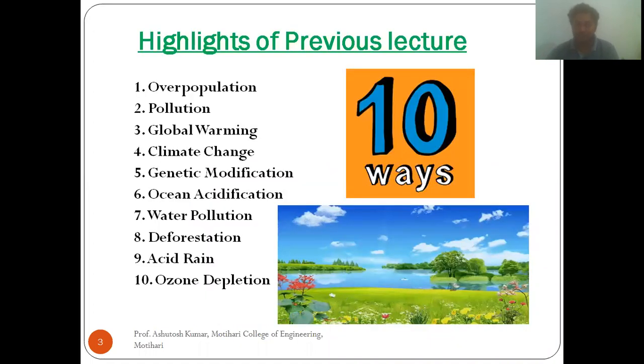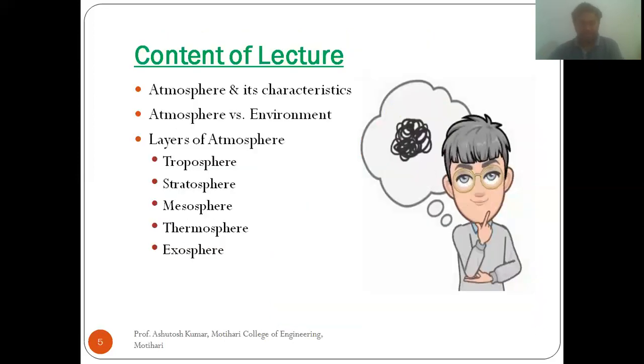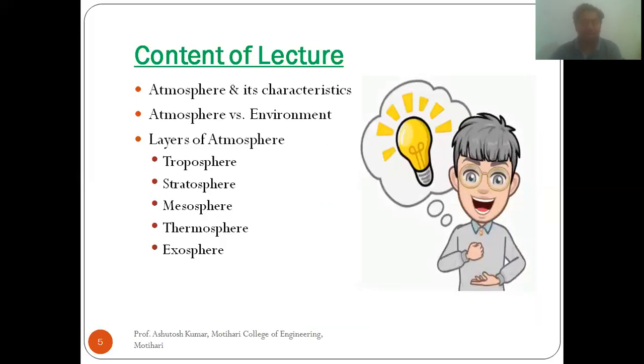So, highlights of the previous lecture. In the previous lecture, I discussed the 10 ways by which humans affect the environment. That was overpopulation, pollution, global warming, climate change, genetic modification, ocean acidification, water pollution, deforestation, acid rain, and ozone depletion. Now, in this particular lecture, I am going to discuss the atmosphere and its characteristics, atmosphere versus environment, and the layers of the atmosphere, which are troposphere, stratosphere, mesosphere, thermosphere, and exosphere.